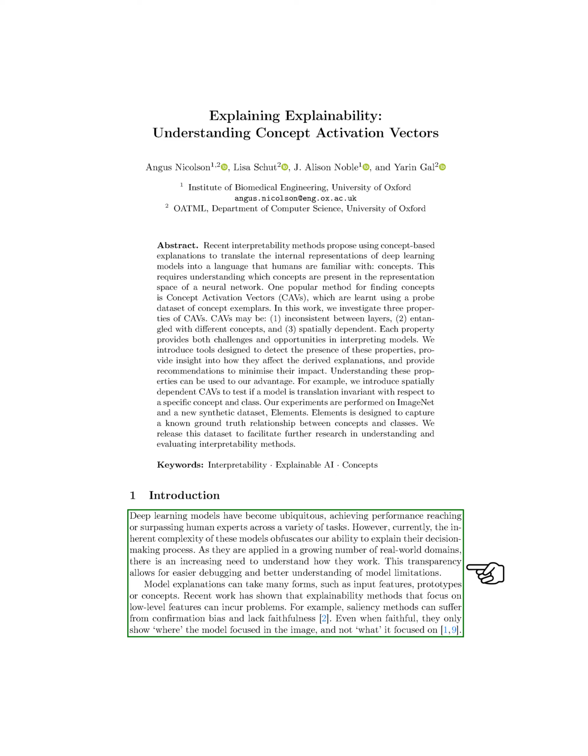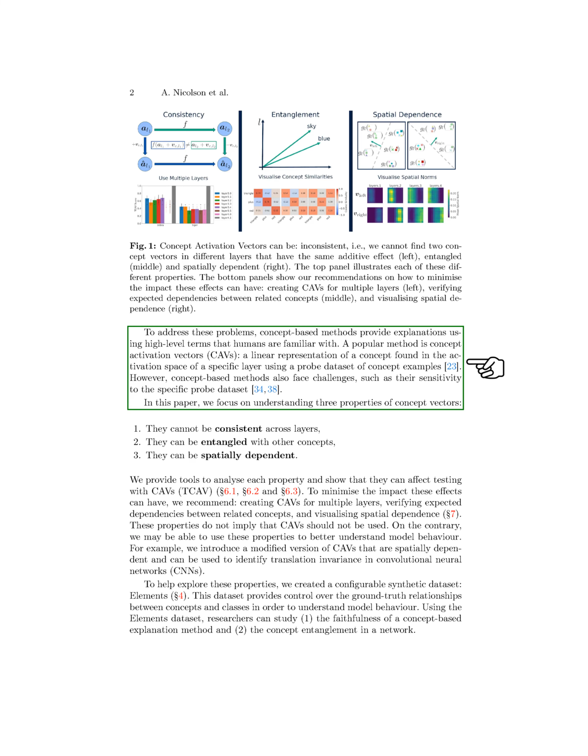Model explanations come in various forms, such as input features, prototypes, or concepts. While methods focusing on low-level features can encounter issues like confirmation bias and lack of faithfulness, concept-based approaches offer explanations using familiar high-level terms. One popular method is concept activation vectors, CAVs, which represent a concept in the activation space of a specific layer using a probe dataset of concept examples. Despite their benefits, concept-based methods face challenges, including sensitivity to the specific probe dataset.